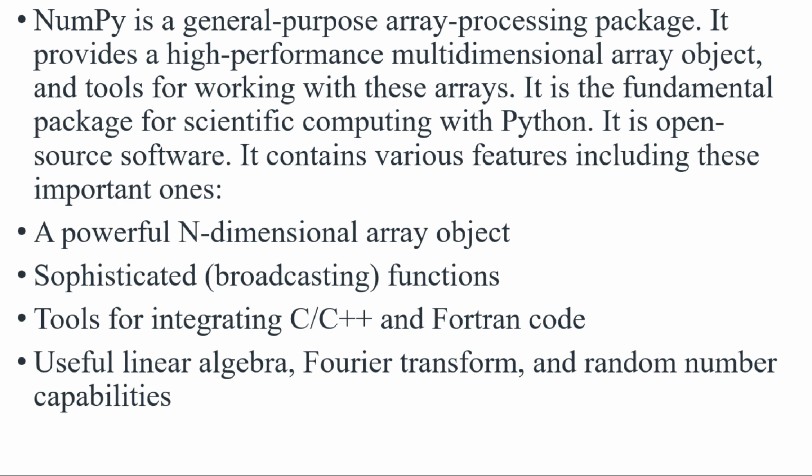It contains important features. NumPy is an n-dimensional array object. Most of the code in NumPy was written in C, C++, and Fortran. You can use NumPy for linear algebra. You can use NumPy for Fourier transformations in electronics and electrical engineering. You can have random number capabilities in NumPy. There are so many capabilities in the NumPy array.